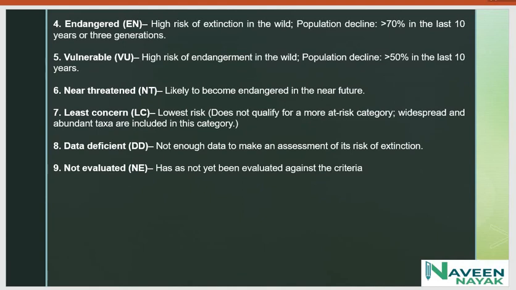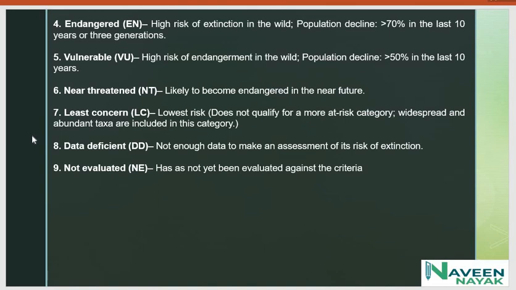Fifth one, vulnerable, high risk of endangerment in the wild, population decline greater than 50% in the last 10 years. It is important to remember the percentage of each category. Sixth one is near threatened, likely to become endangered in the near future, and seventh one is least concern, lowest risk, does not qualify for a more at-risk category. Widespread and abundant taxa are included in this category.